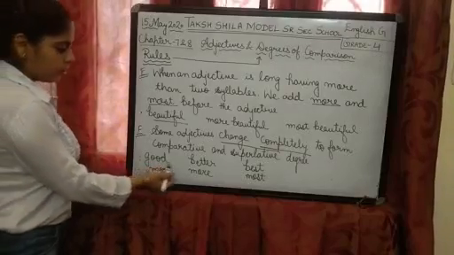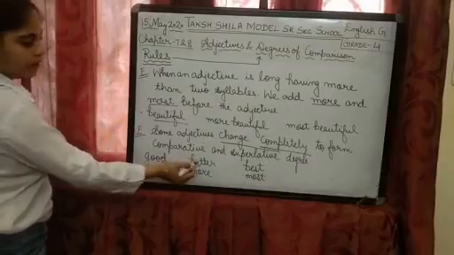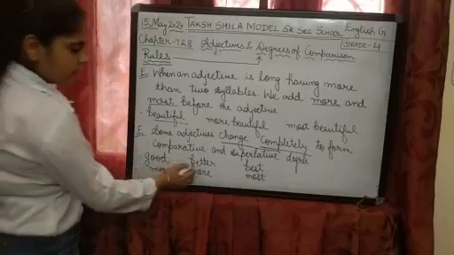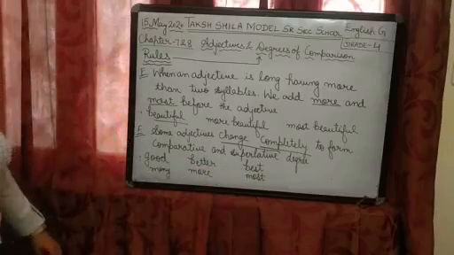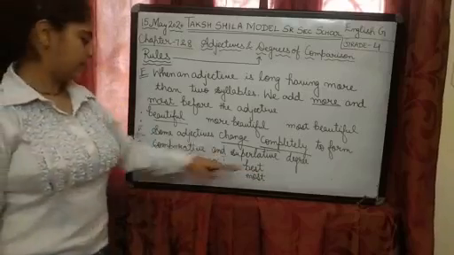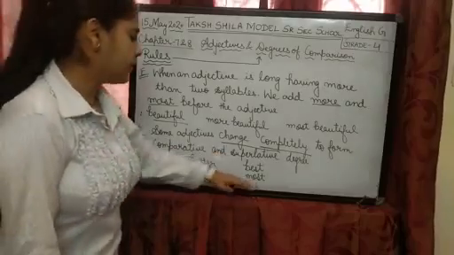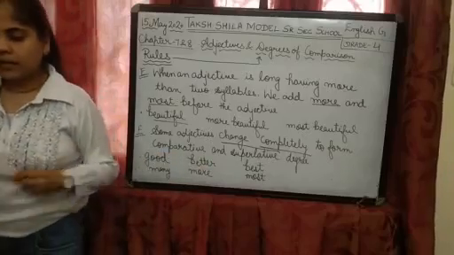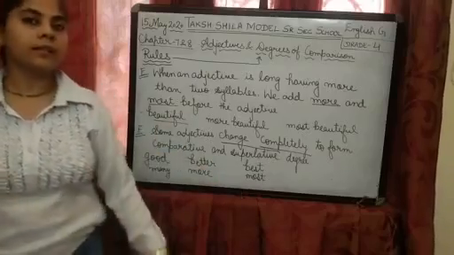For example, good, better, best. So in the comparative, no ER, EST, right? Good is a different word, better is different, and best is a different word. So good, better, best; many, more, most; little, less, least; and bad, worse, worst.